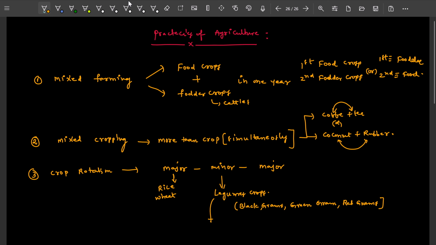These legume crops are rich in rhizobium bacteria. Okay, thank you.